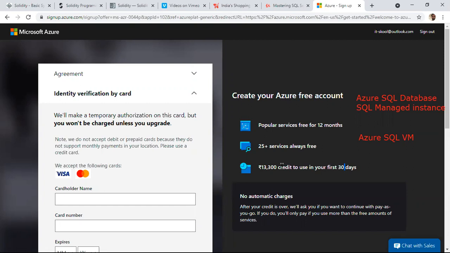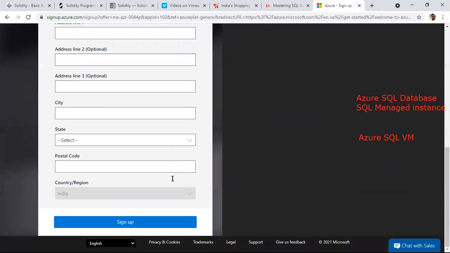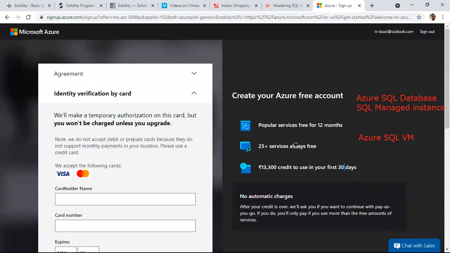Very simple steps. We can create the free account to start practicing. Once this free account is created successfully, we can connect to the portal and start working.